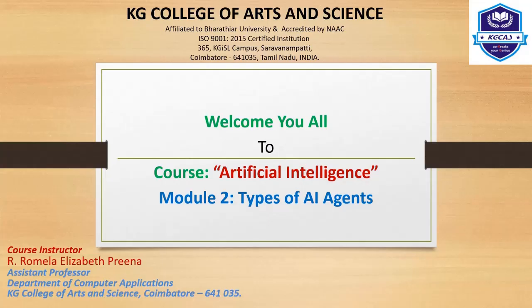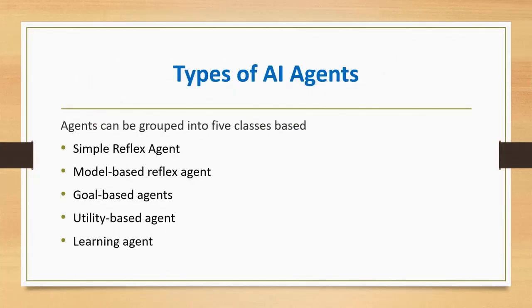Hi everyone. Today let us see about the types of artificial intelligent agents. The types of artificial intelligence agents are classified into five. They are based on their degree of perceived intelligence and capability. All these agents can improve their performance and generate better action over time.